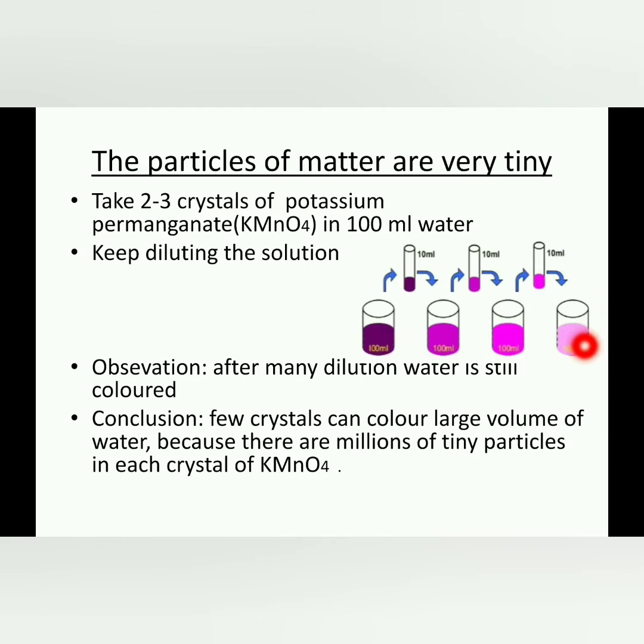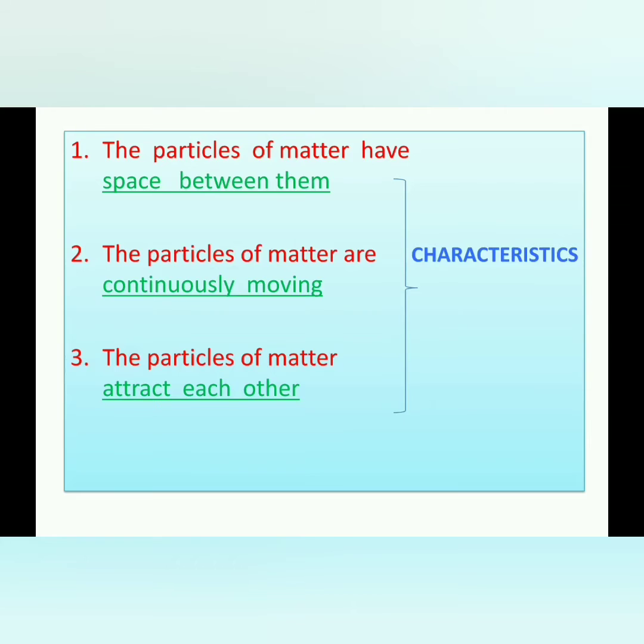Continue this process. You can observe that after many dilutions, water is still colored, because a few crystals of potassium permanganate can color a large volume of water, because there are millions of tiny particles in each crystal of potassium permanganate. From this we can say that particles of matter are very small or tiny.